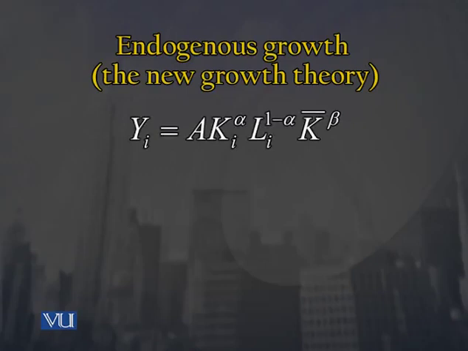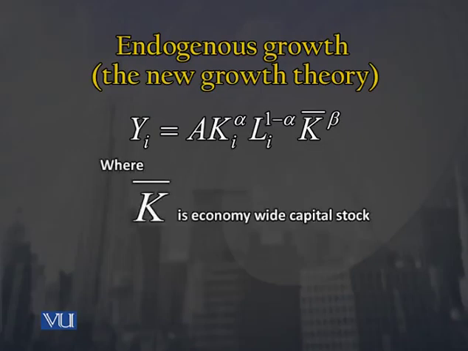Again, the endogenous growth model or Romer's growth model can also be explained in terms of a production function, as we discussed in terms of the Solow model. Here you can see that we have explained it again by using the Cobb-Douglas production function. You can see that this is y_i equals A multiplied by K_i raised to the power alpha multiplied by L_i raised to the power 1 minus alpha, and in addition you can see a K bar which is raised to the power beta. So this is something which is an addition.